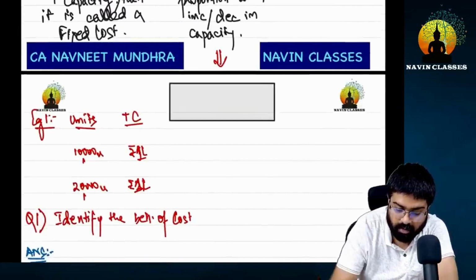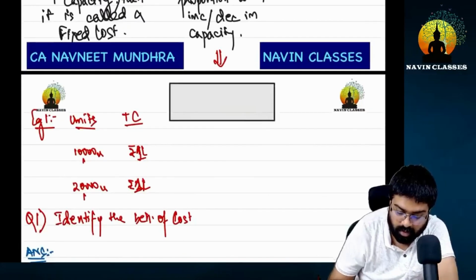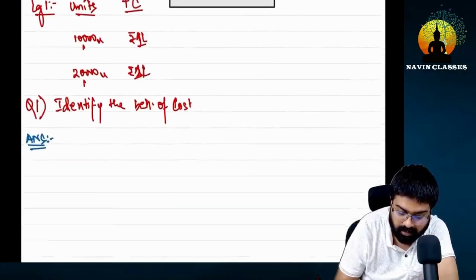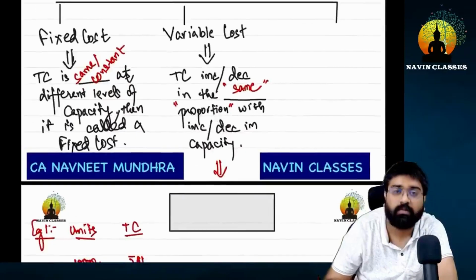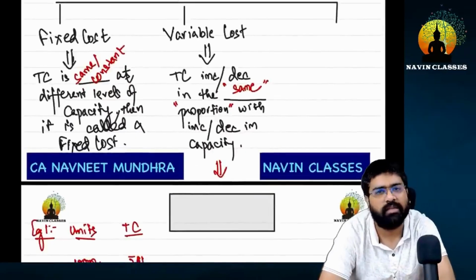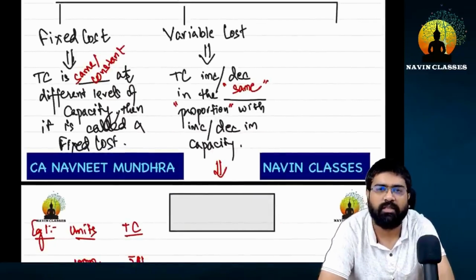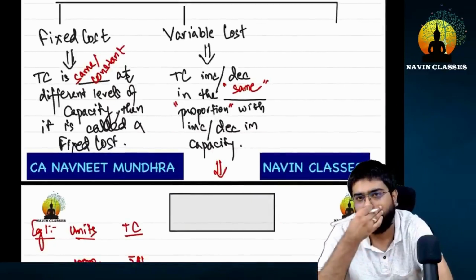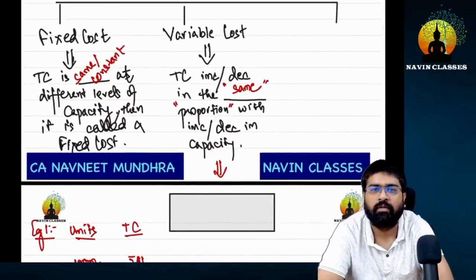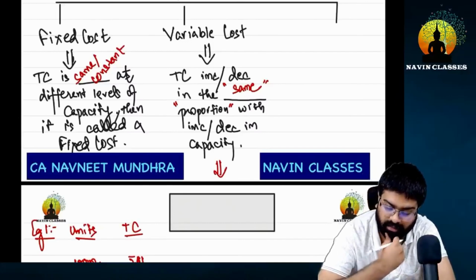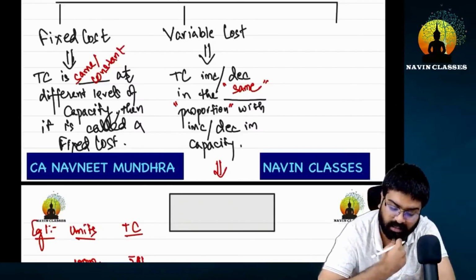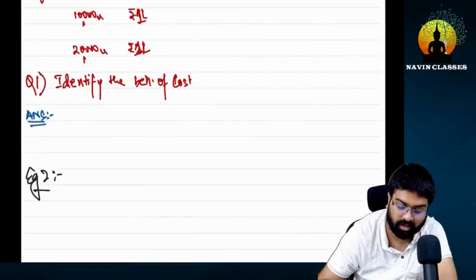You will leave a small box like this, and then again you will write down below example 2. And let me tell you, equal or same is the same thing. So equal proportion or same proportion is the same. Total cost increases or decreases in same proportion with an increase in capacity. Make a box and leave it below.